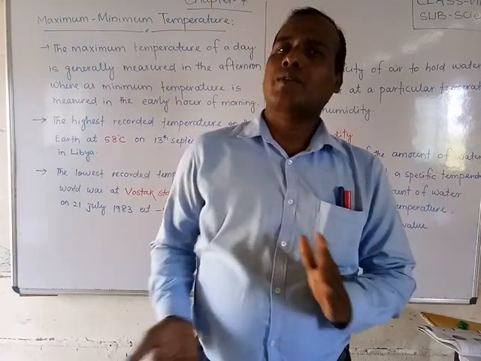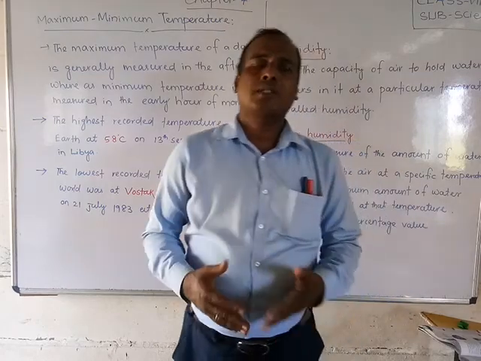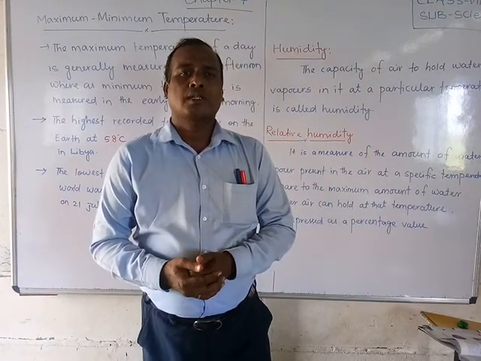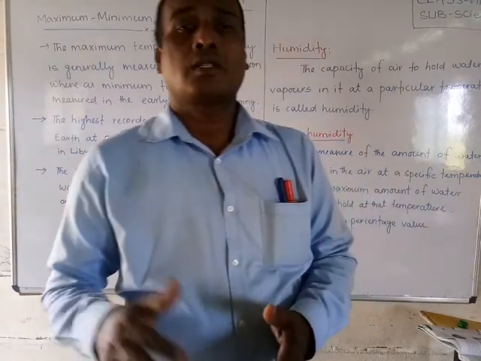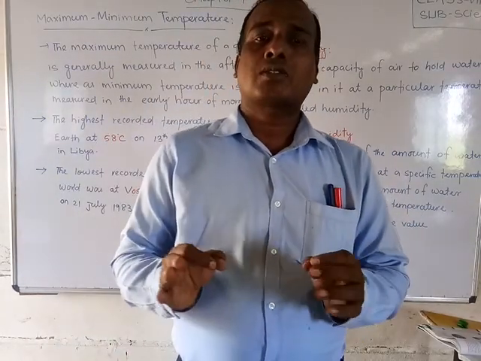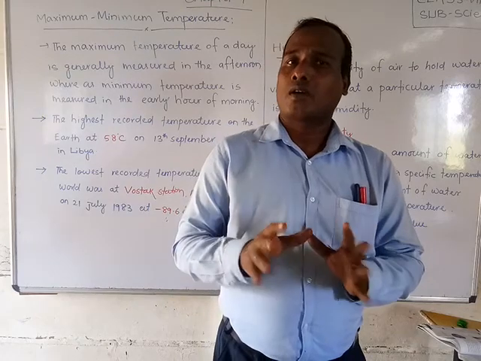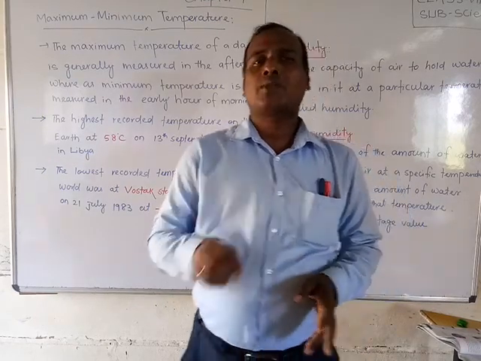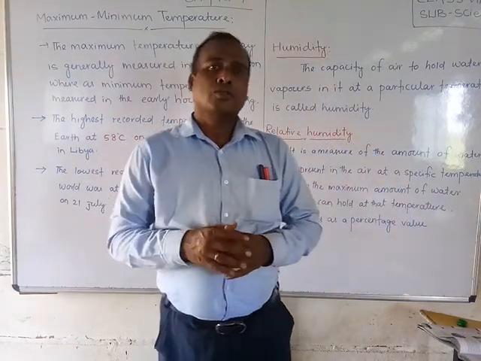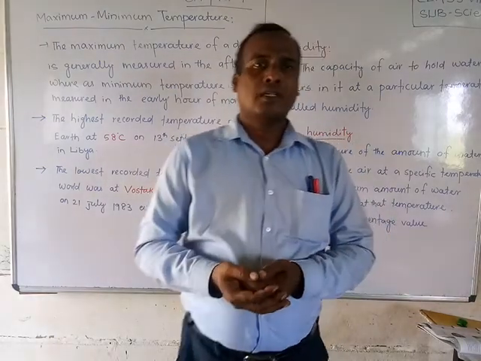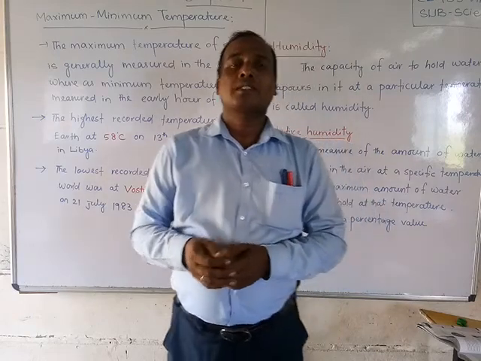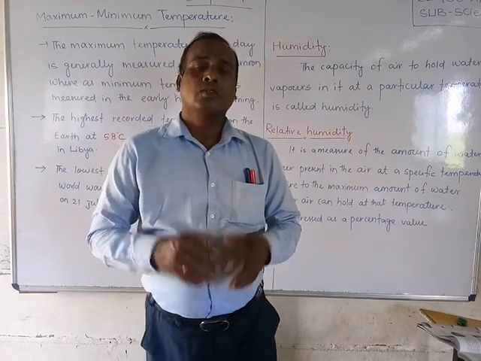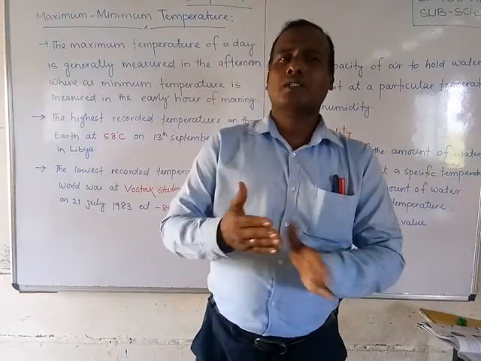After 5 o'clock, toward night time, the temperature reduces. That means the sun rays do not fall on the same surface as they did in the daytime, so the temperature reduces at that place. In the early morning the temperature is very low. So let us discuss how the temperature is measured.